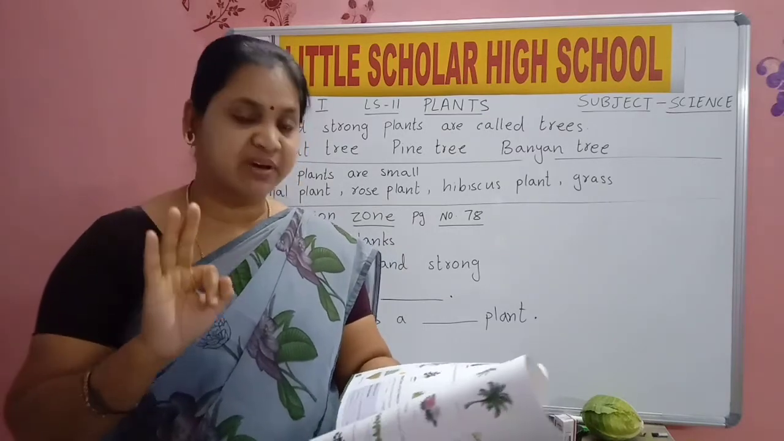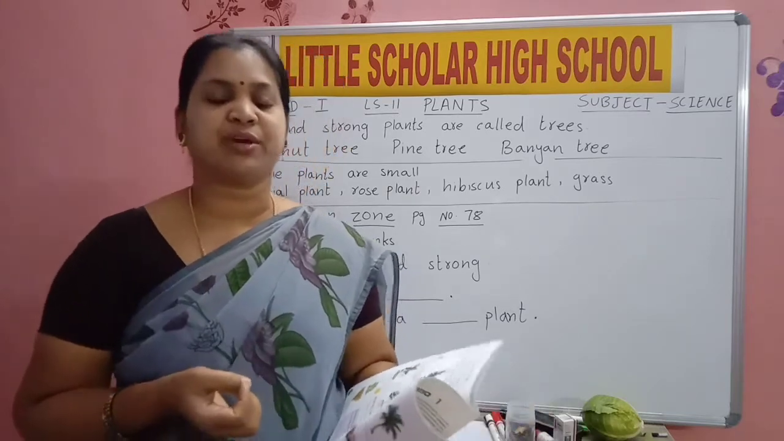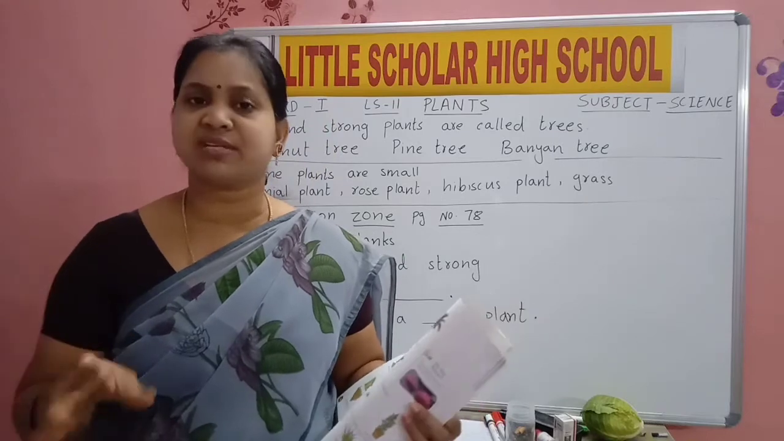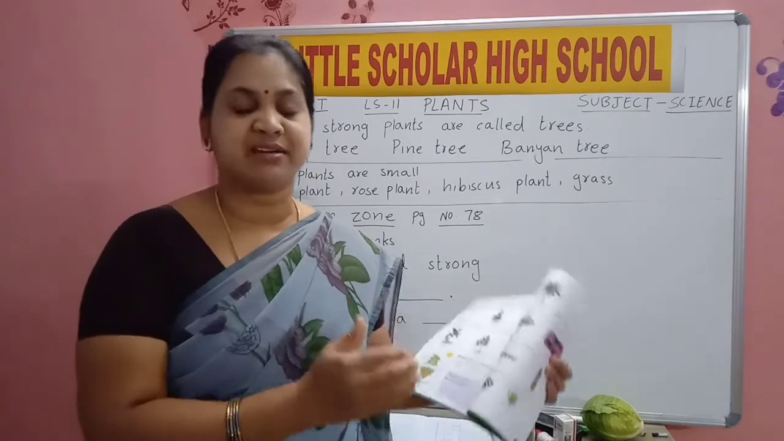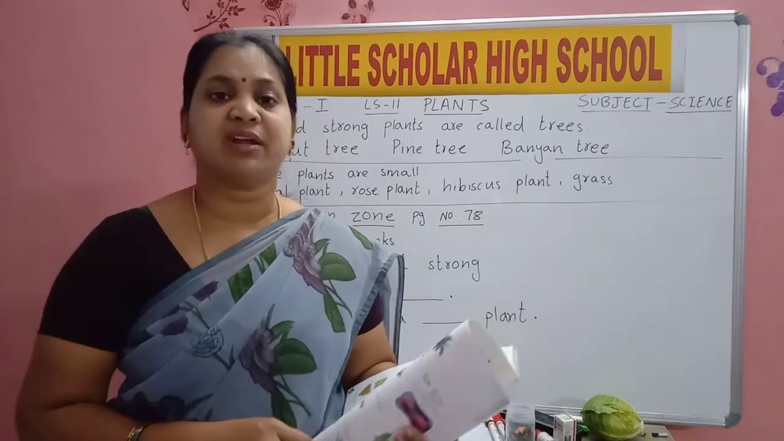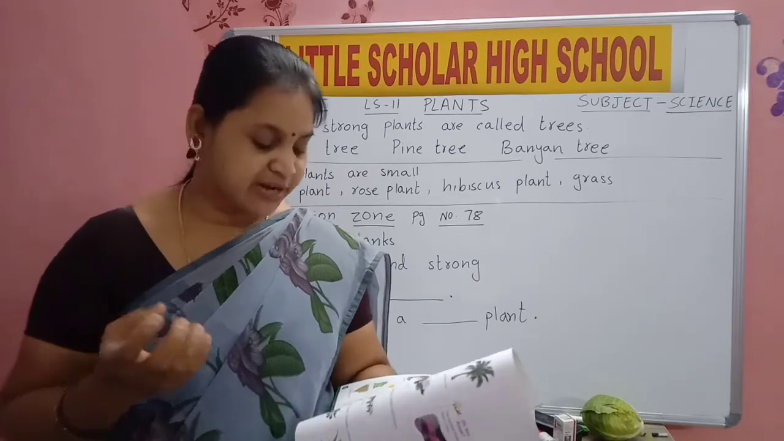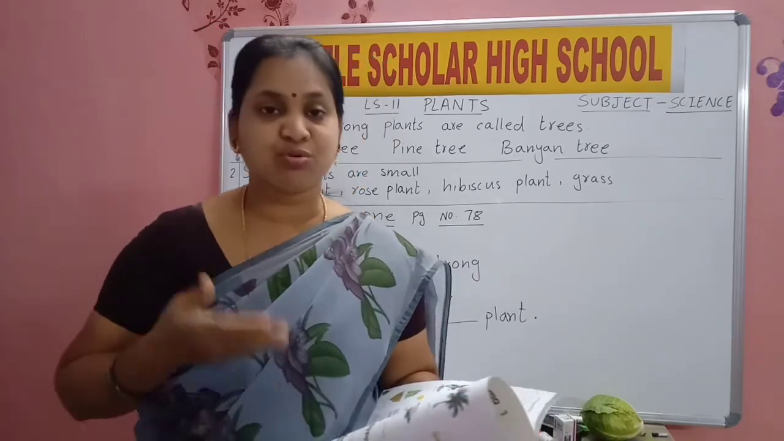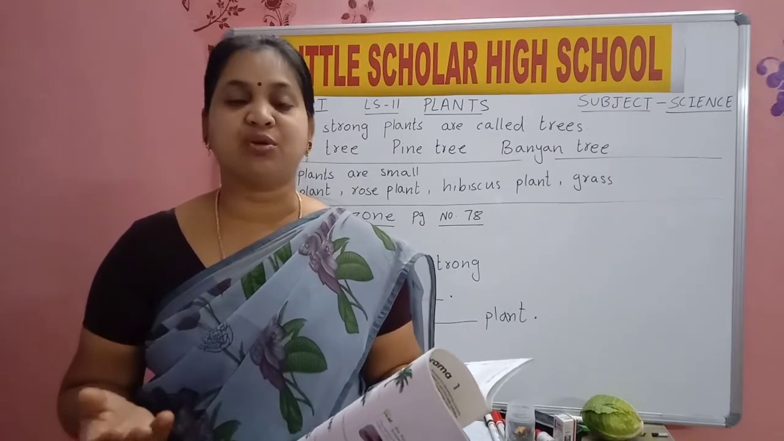And what is the third one? They need sunlight. Plants need sunlight to grow. Yes, if we keep a plant in a dark room and close the doors and windows, it will not grow. We should keep the plants in the sun, where the sun's rays fall. Plants need sunlight to grow, and also air. As we need air to breathe, plants also need air. Then only it will grow.